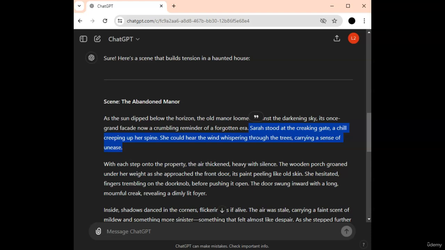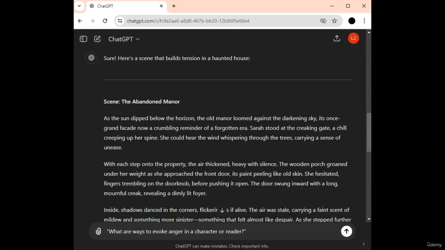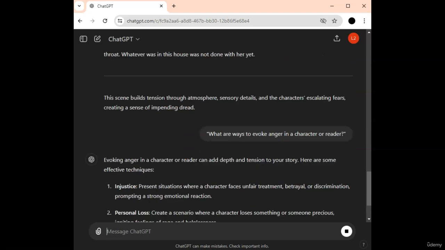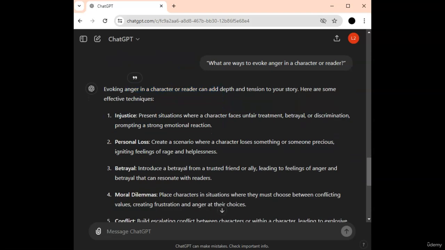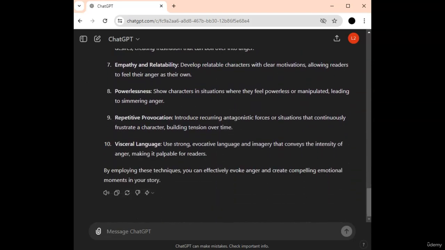So now let's move on to triggering anger. Anger can be used to develop conflict and motivate characters. I'll ask ChatGPT, what are the ways to evoke anger in a character or reader? So it says evoking anger in a character or reader can add depth and tension. First technique is injustice. Next, personal loss, followed by betrayal, moral dilemmas, and many more. So these strategies are powerful.